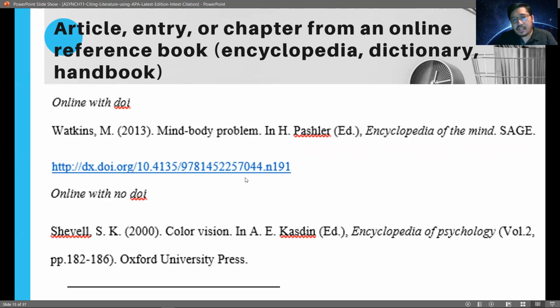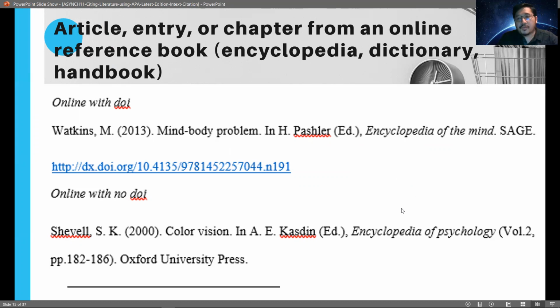Now, what if the citation is from an article entry, or what if it's a chapter from an online reference, say it's from an encyclopedia, a dictionary, or a handbook? So it should look like this. Again, we have to state the name of the author, followed by the copyright year, followed by the title of the article, and then followed by the name of the reference. In this case, the cited text is from an encyclopedia.